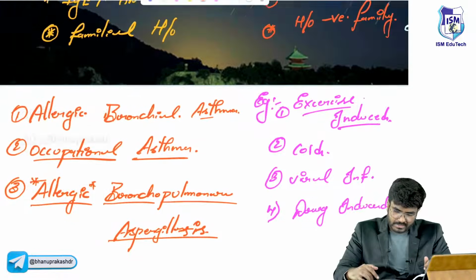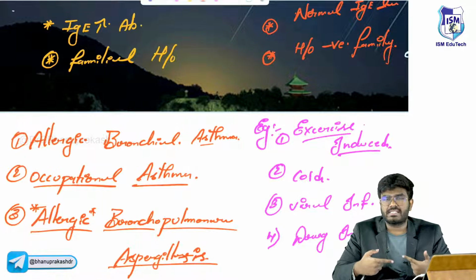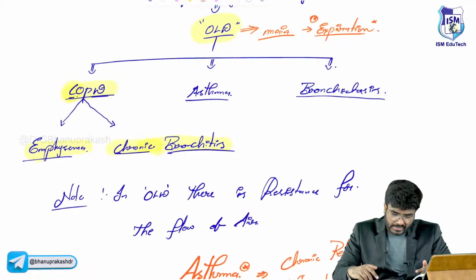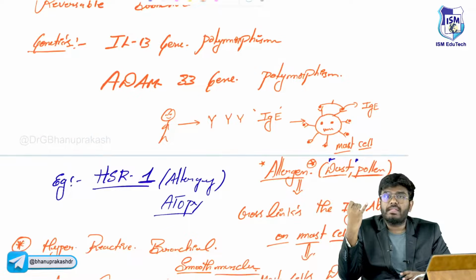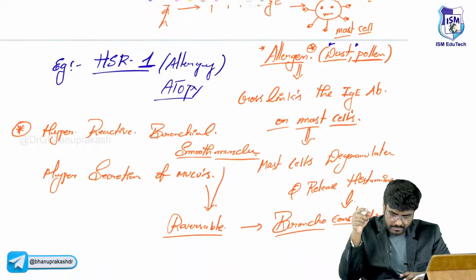Now, asthma important topics are completed. Just as a recap, what are the important points you need to know regarding asthma? Reversible bronchoconstriction, interleukin 13 polymorphism, ADAM33 polymorphism, type 1 hypersensitivity reaction, mast cells are involved, IgE antibodies involved, histamine causes bronchoconstriction, that is reversible bronchoconstriction.